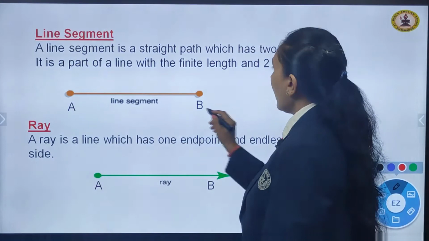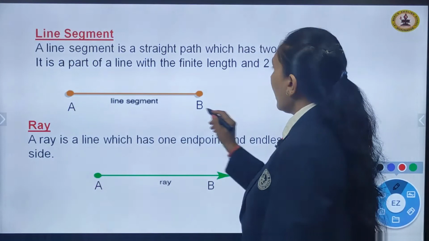So, once again, what is it? It is a part of a line with finite length and two end points. And how do we write symbolically? AB, here also we put it in capital and a small line on the top. So, this is the symbolical form to write line segment AB. Now, what is next?